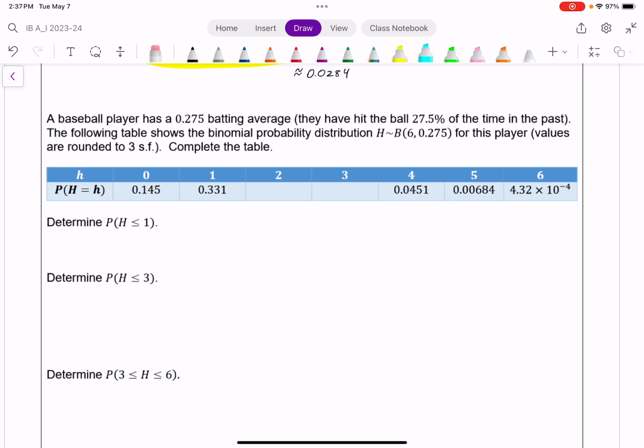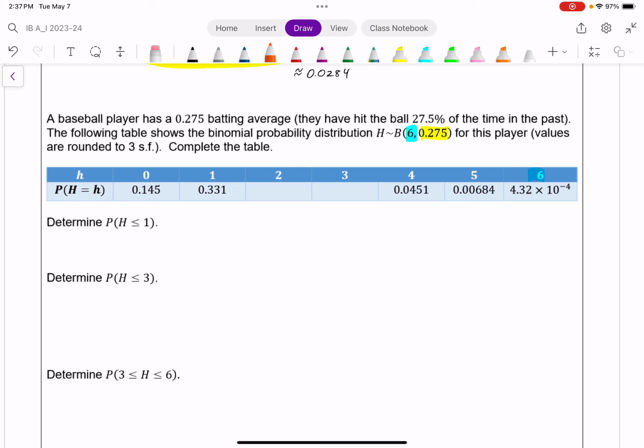Knowing that I have 6 trials, you may notice there's 7 columns, but we say there's 6 trials because if you attempt to hit the ball 6 times, there's 7 possible things that can happen. They'll never hit the ball, hit it once, twice, 3 times, 4 times, 5 times, 6 times. So we have 6 trials, and each time the probability of success is 0.275. So I have the table partially filled out. I want to complete the table.